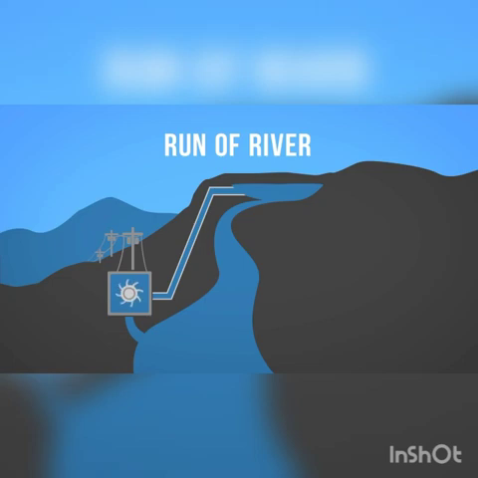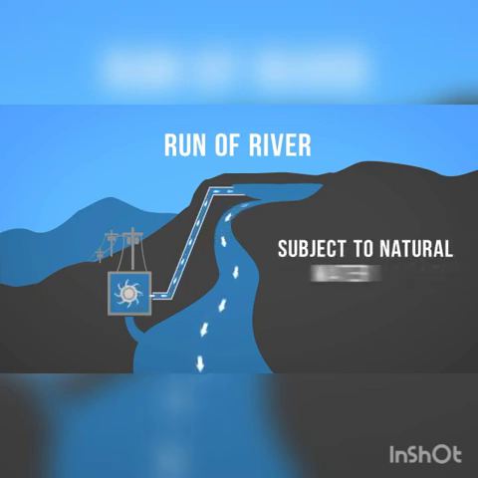Run-of-river is also similar to the construction of the dam hydropower. The moving water will run the turbine to generate the electricity, but the drawback is that the electricity produced will vary with the flow of water.